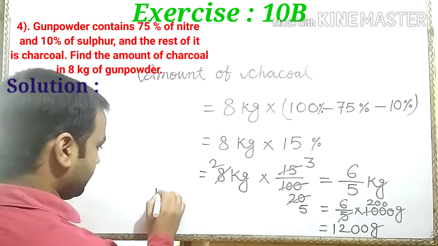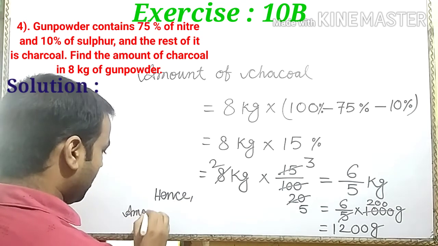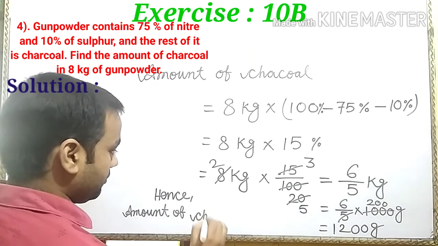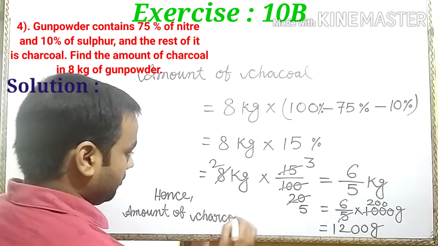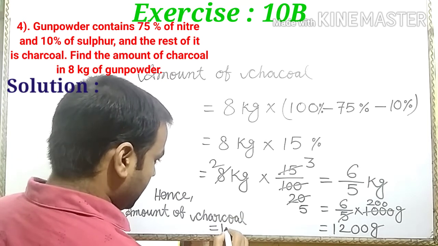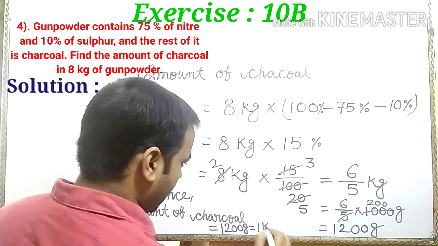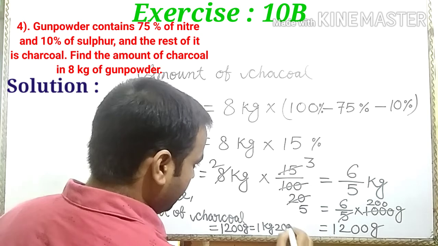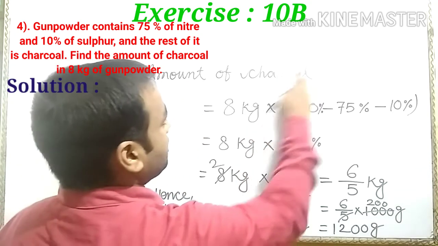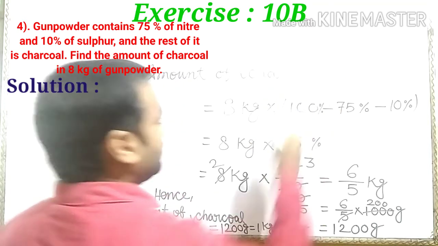So hence the amount of charcoal is equal to 1200 gram. Write 1 kilogram 200 gram. This is the required answer. Charcoal, spelling of charcoal, C-H-A-R-C-O-A-L. Is it clear?